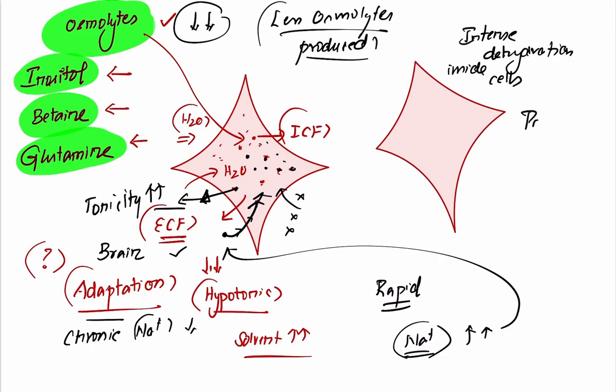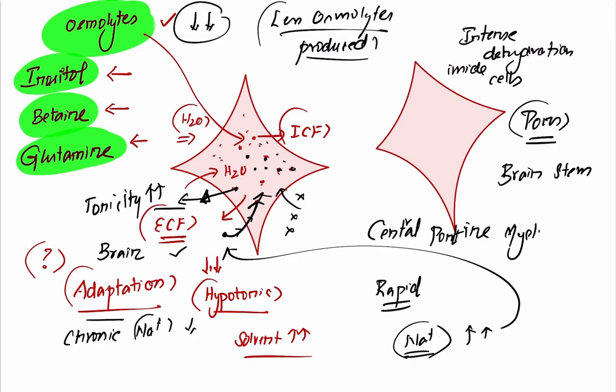in case of the pons, you will have the maximum effect happening in the brain stem. Now this condition is referred to as central pontine myelinolysis. This is also an osmotic pontine syndrome.